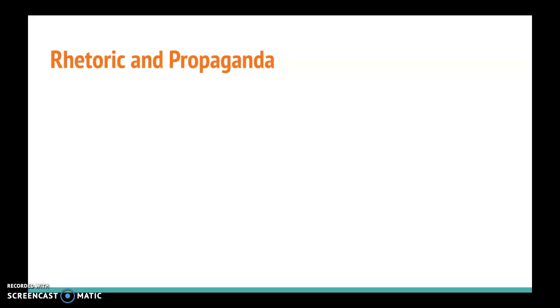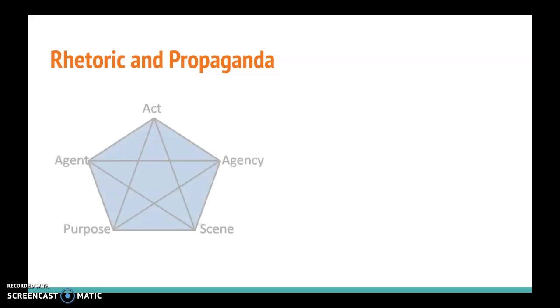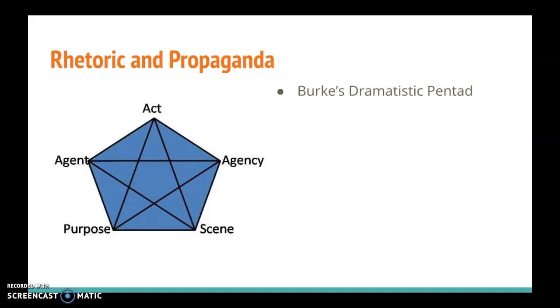We can use rhetorical theory to try to better understand and analyze propaganda messages. And one theory that we can use is Burke's dramatistic pentad. Now, the pentad consists of 5 different pieces: the act, the scene, the agent, agency, and purpose.